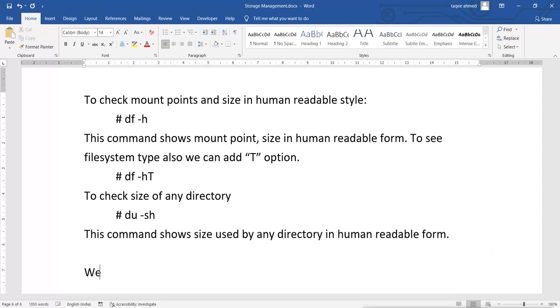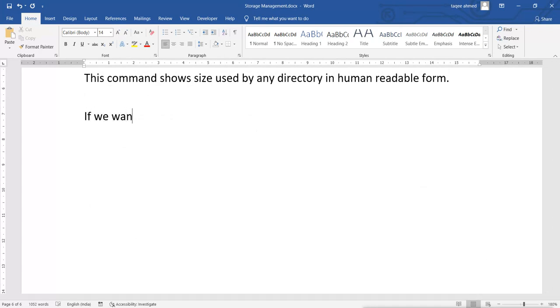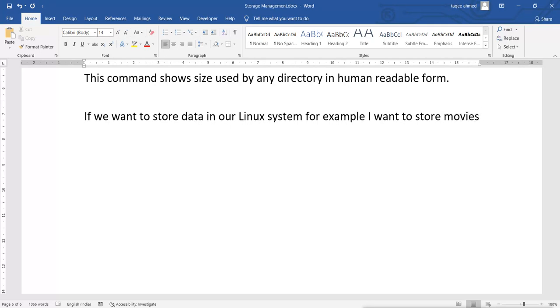Now if we want to store data in our Linux system, for example, I want to store movies. Now what?